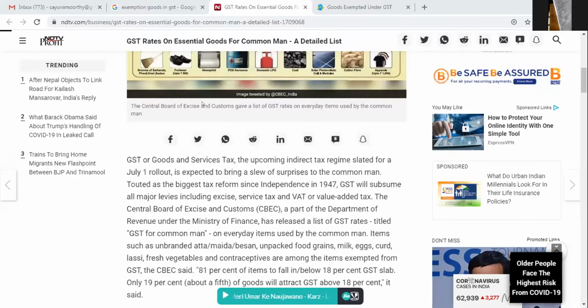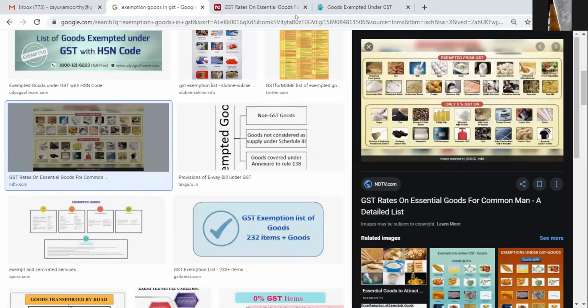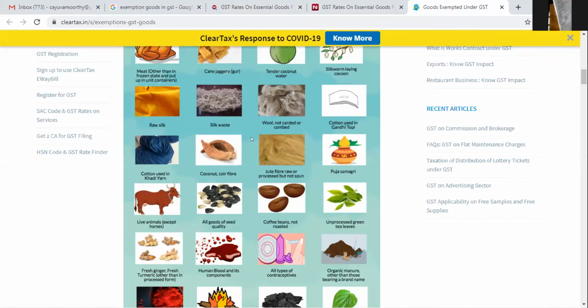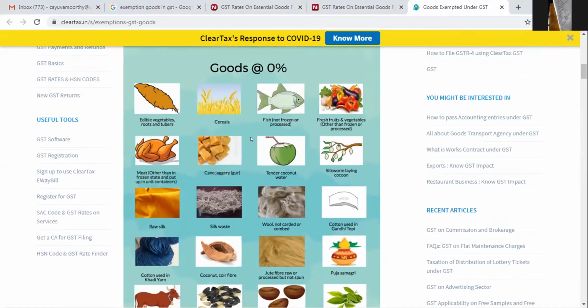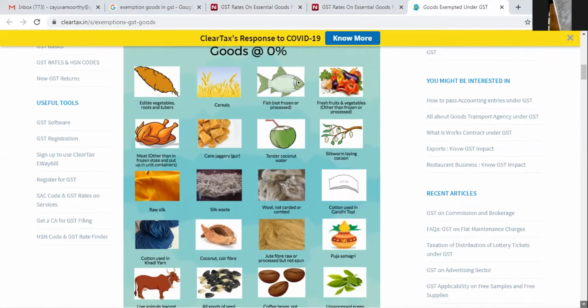Yes, sir. Next, the items which are not taxable. I already discussed this. Edible vegetables, cereals, fresh fish or frozen, meat, sugar cane, tender coconut, silk from raw silk waste. Those who have already read, go through the list. These items are not taxable.